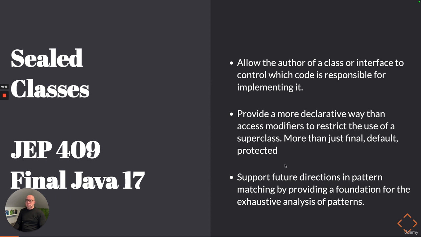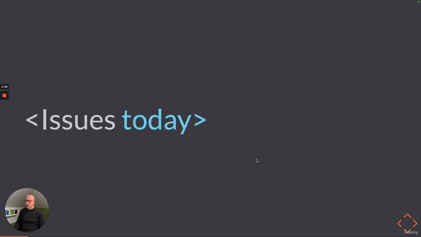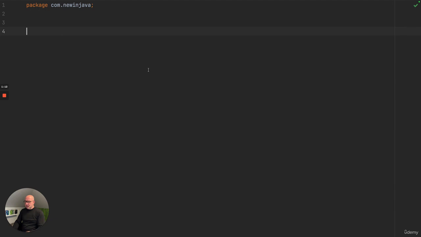In the future, the Java authors want to have more flexibility on the compiler side when you introduce a switch statement, so that the compiler knows who can use the switch and you don't need a default anymore. But let's have a look at the issues today. Today, when you are writing in a Java environment, you only have a few options.